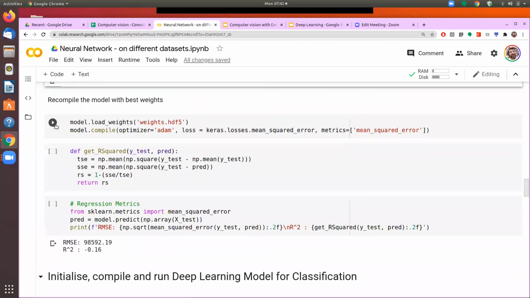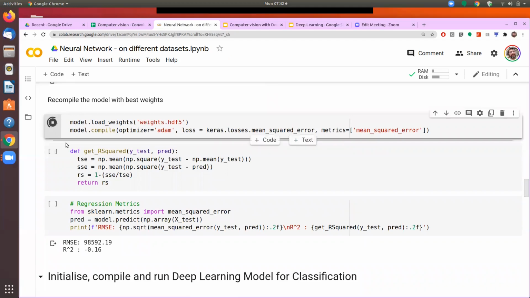Now since we have saved the weights, we can make the prediction. So here, if you see what we are doing, we had saved the weights after different epochs were run, the weights of the best one. And those are the weights we will now reload.